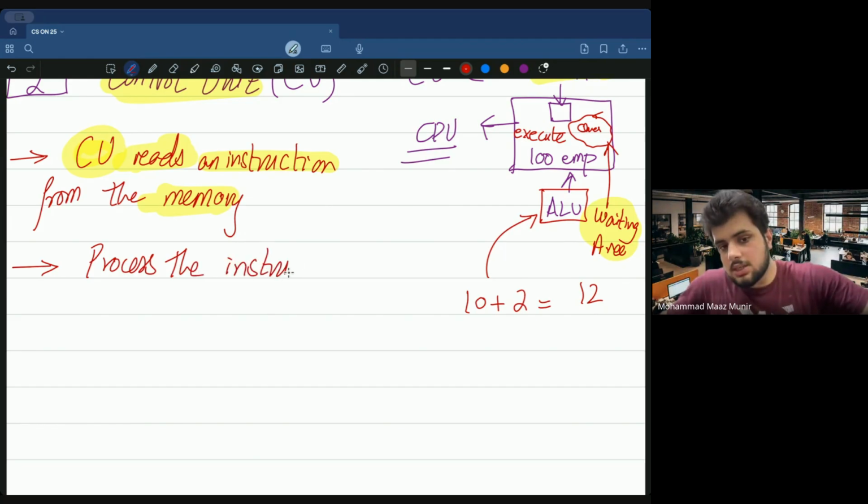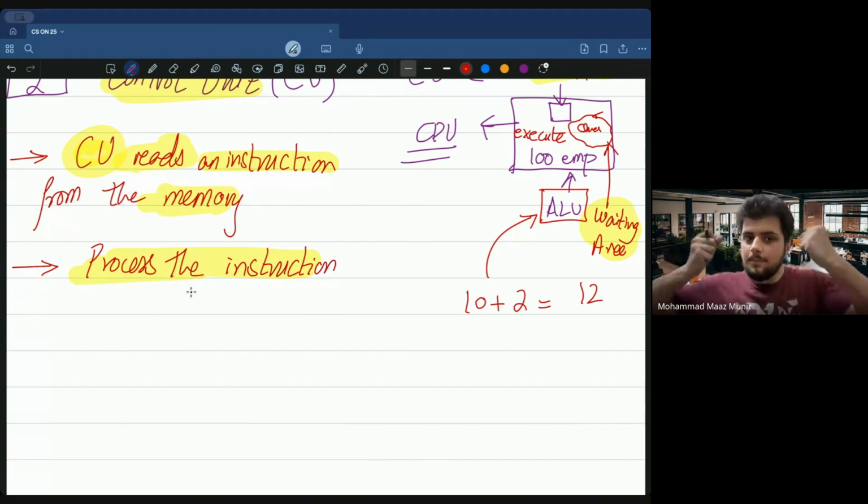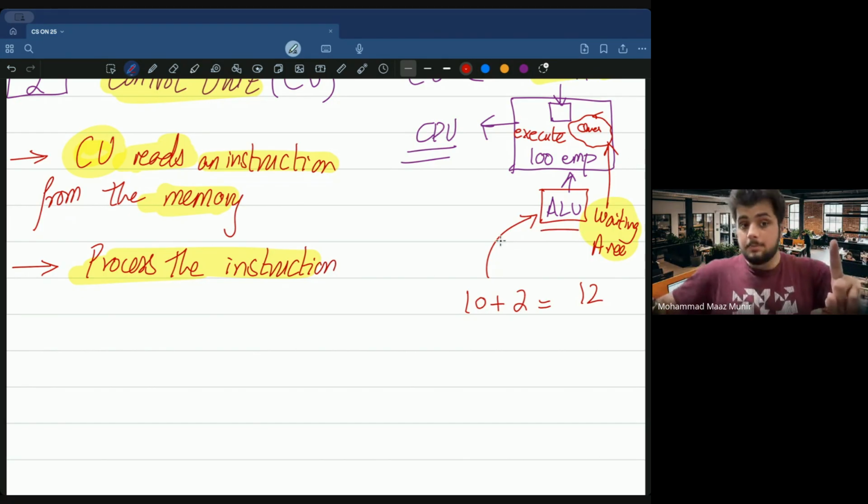I process the instruction. So matlab in simple words, if I'm doing 10 plus 2, so I'm processing it now, right? So 10 होगा, फिर I have plus, so this means I need to add 2 into 10, so it is going to be 12. So ये जो सारा processing है, which is done by other stuffs like maybe ALU या whatever other parts we are going to be studying. So जो प्रोसेसिंग वाला पार्ट है ये इसके बाद होगा. सही है. So control unit ने प्रोसेस नहीं करना. Control unit needs to get the data, needs to read the instruction, उसके बाद वो process होगा by specific components maybe like ALU.